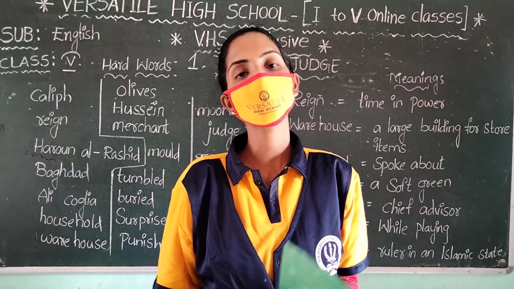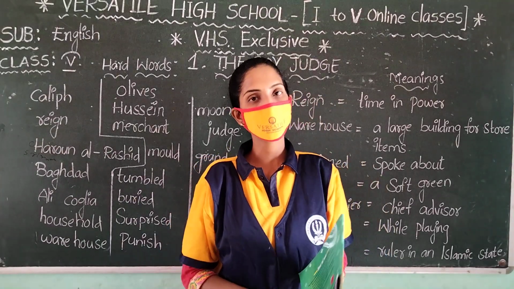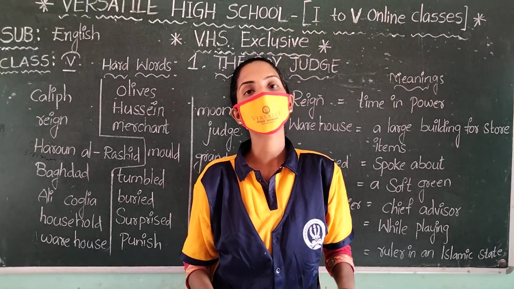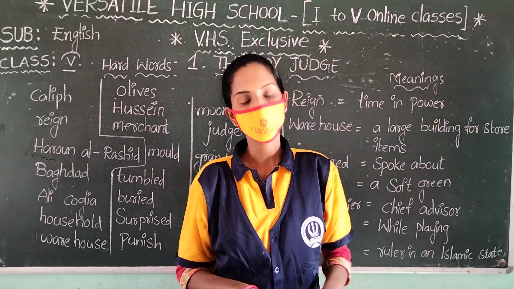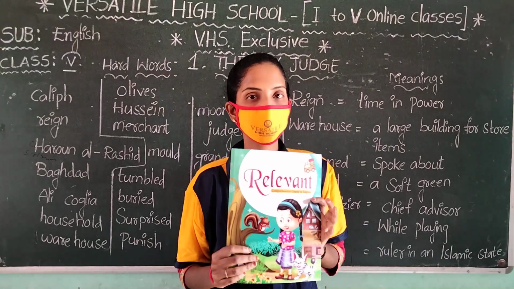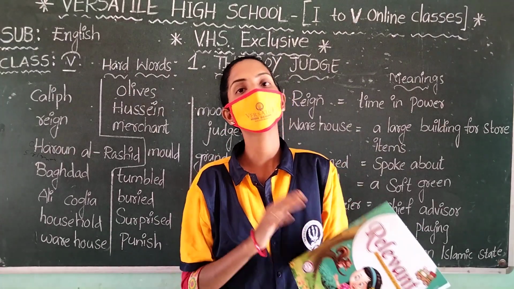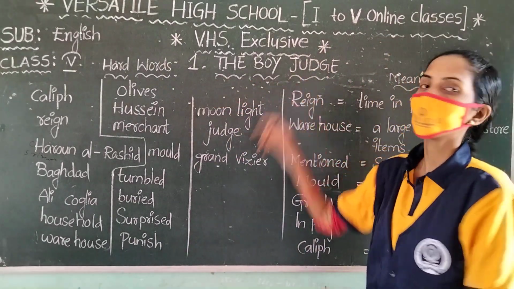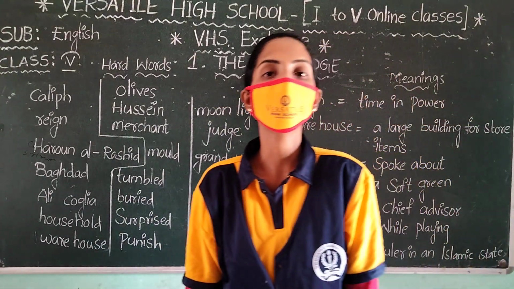Okay, in the previous class we all learned the alphabets and 2, 3, 4 letter words. Today I will start the first lesson. Look at this. This is your English textbook for 5th standard. What is our first lesson? Look at that. The first chapter name is The Boy Judge.